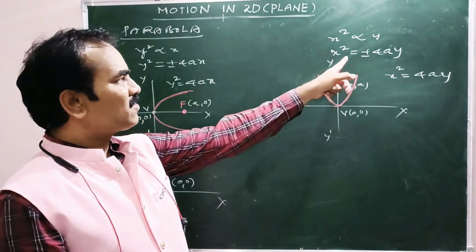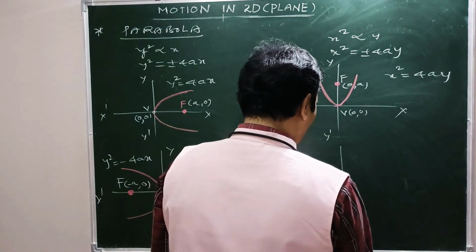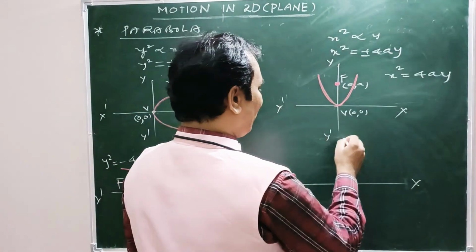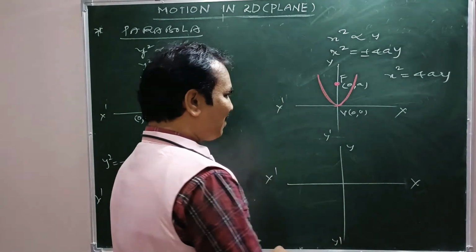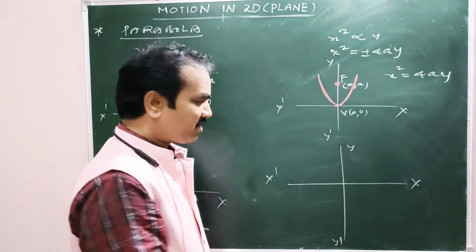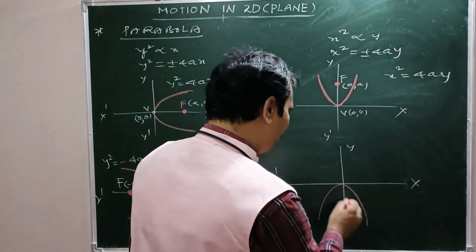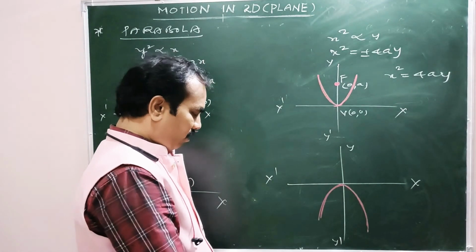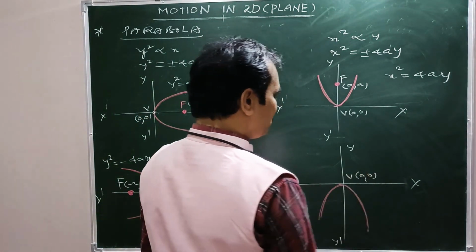Now coming to the last one, x square equal to minus 4ay. So x dash, y dash like that. This time I am taking the parabola on the negative y-axis. Now this is the vertex, which is nothing but origin 0, 0.